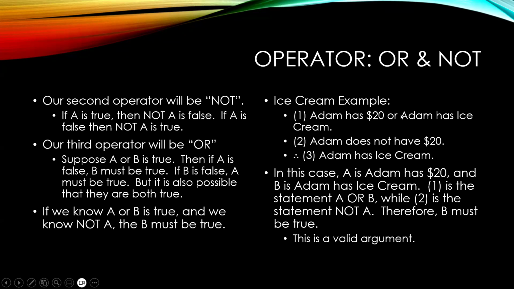Here's an example. Adam has $20 or Adam has an ice cream cone. Adam does not have $20. Therefore, Adam has an ice cream cone. There we go. And so this is an example of this statement that we had down here. If we know A or B is true and we know not A, then B must be true. In this case, A is Adam has $20 and B is Adam has an ice cream cone. This is a valid argument.